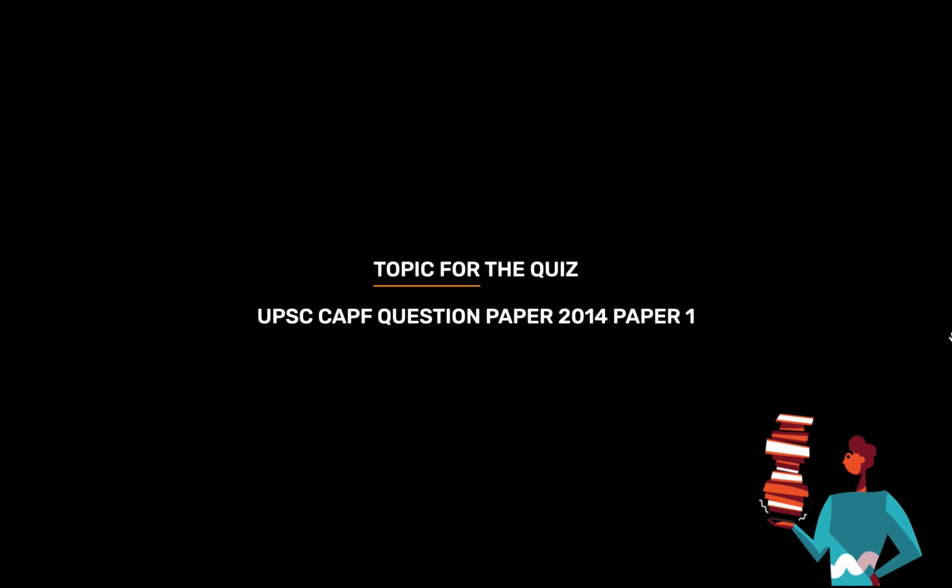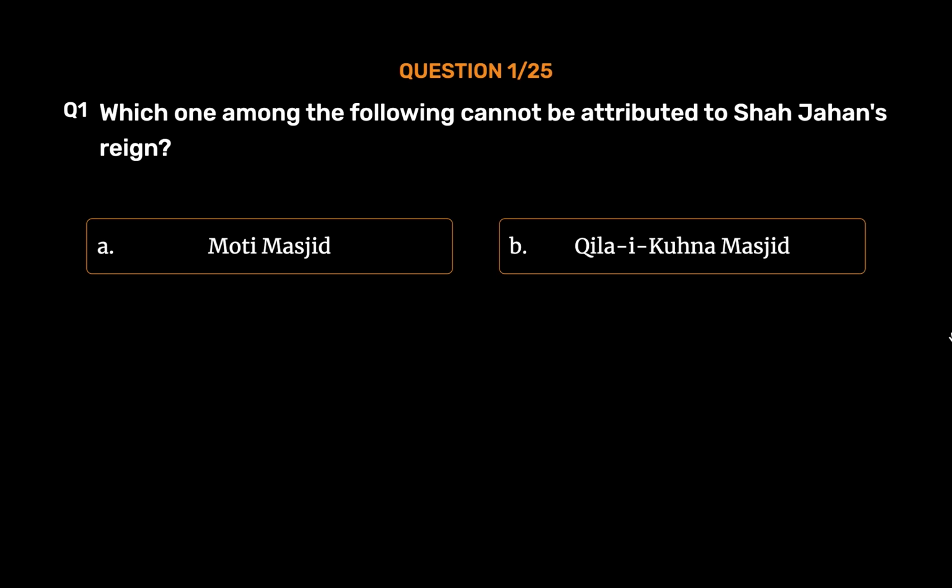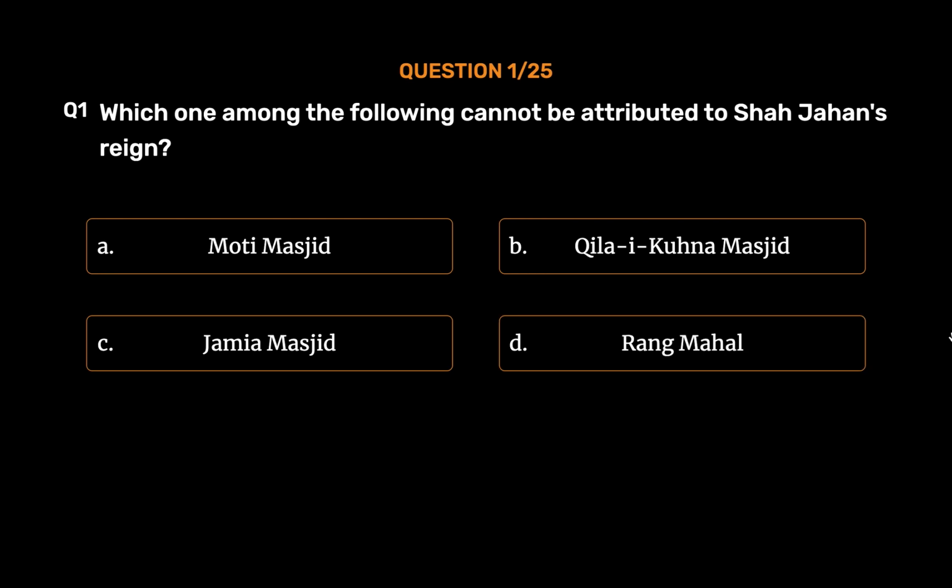Topic for today's quiz is UPSC CAPF Question Paper 2014 Paper 1. Question number 1. Which one among the following cannot be attributed to Shah Jahan's reign? Option A. Moti Masjid. Option B. Qila-i-Kuhna Masjid. Option C. Jamia Masjid. Option D. Rang Mahal. The correct answer is Option B.